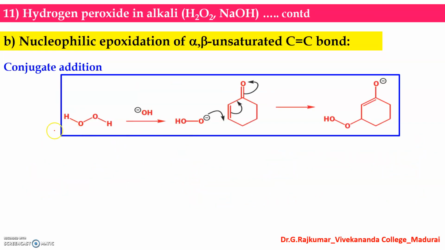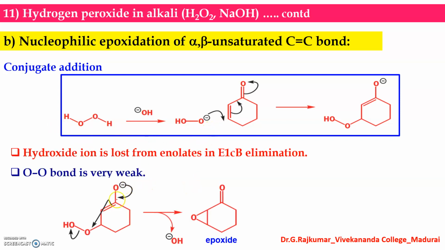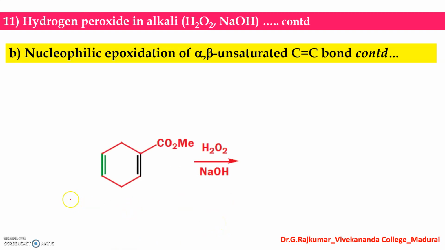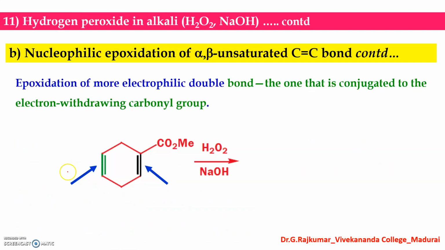The mechanism is, the first step is the conjugate addition, and in the second step the hydroxide ion is lost by the E1CB mechanism. This oxygen-oxygen bond is very weak, so you get the epoxide as the product. Here you can see there are 2 carbon-carbon double bonds. Which carbon-carbon double bond will get epoxidized?